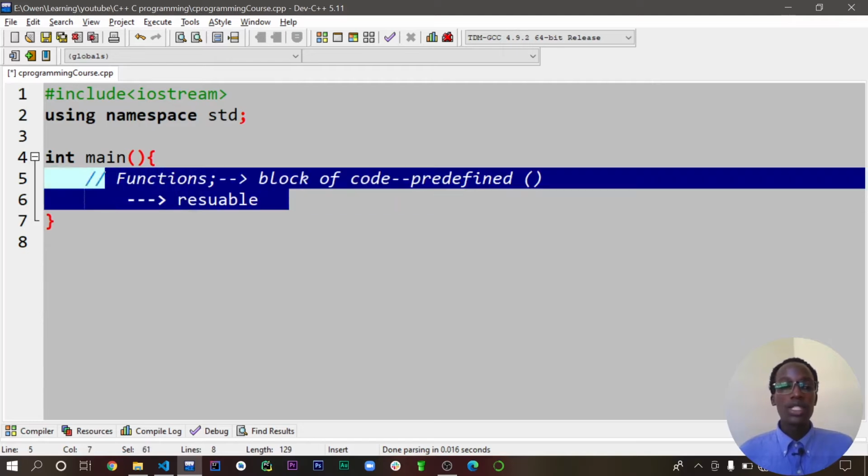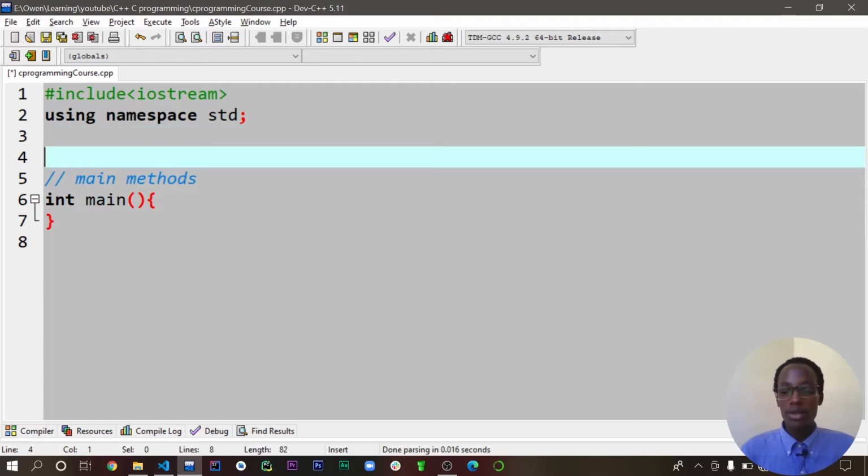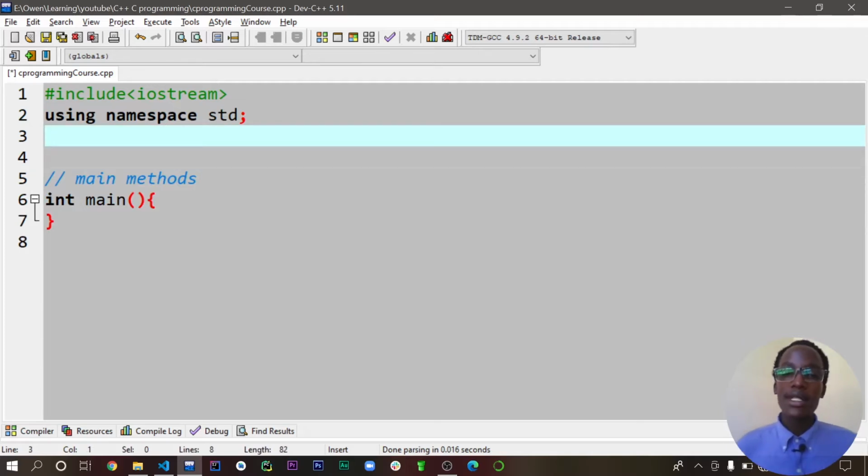So for example, let's see the architecture of a function. First, this is actually the main method. And there's something called calling a method. Calling a method means that you are passing in the parameters and whatever cases you want to be executed. The simple architecture of a function, for empty functions, takes in a void.